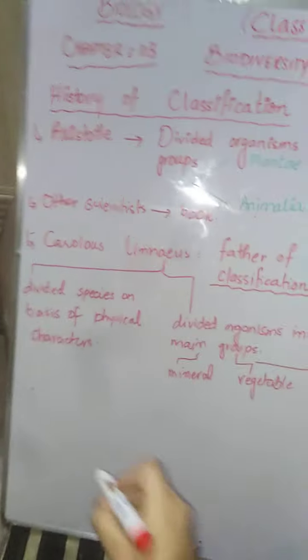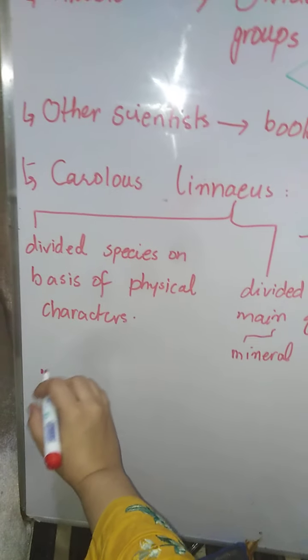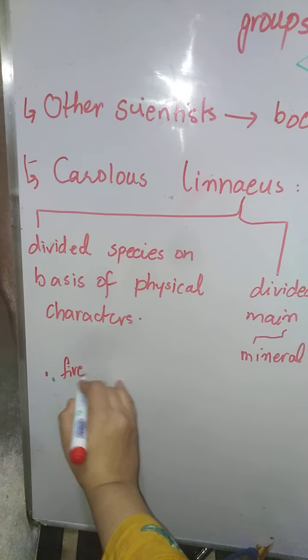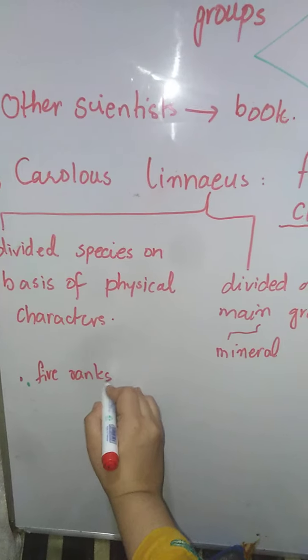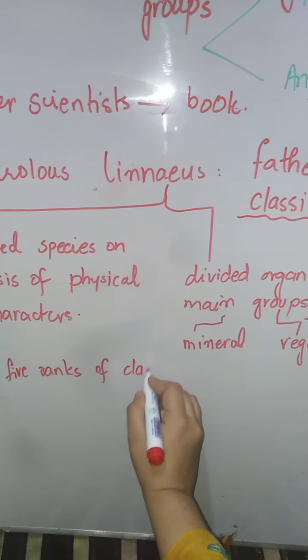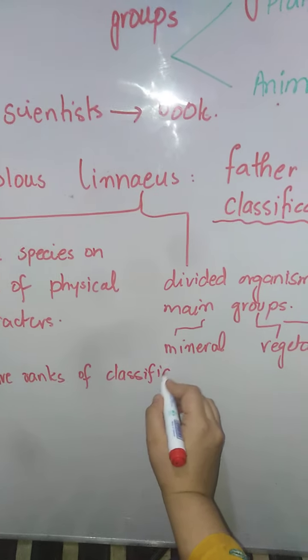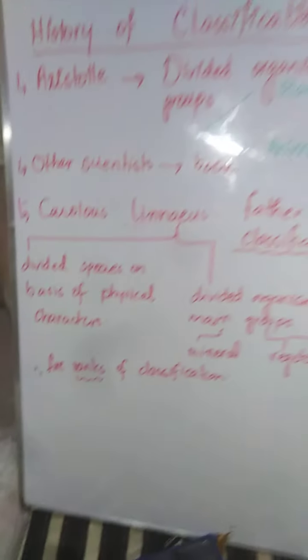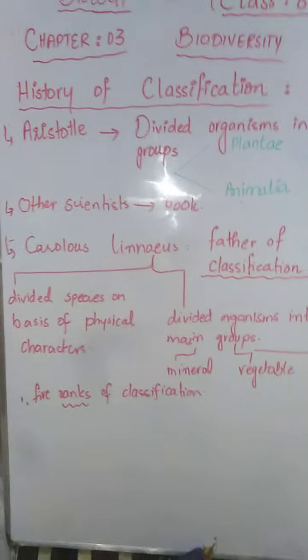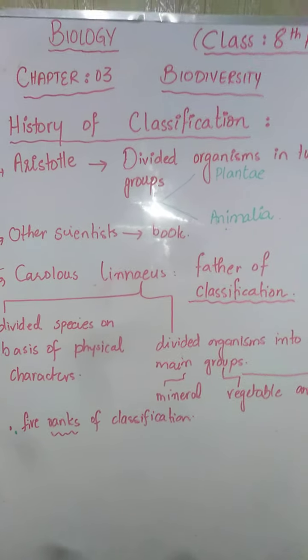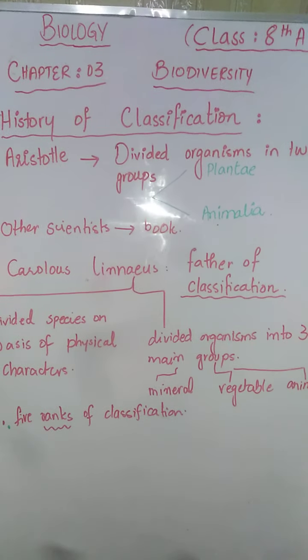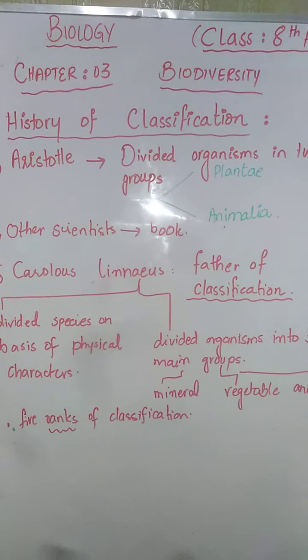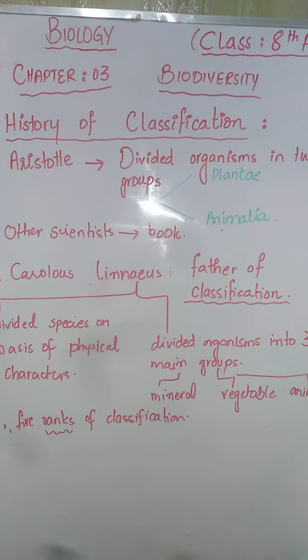He also used 5 ranks of classification. And you know what the ranks are? Ranks are the taxons or the groups like phylum, class, order, family, genus and species.